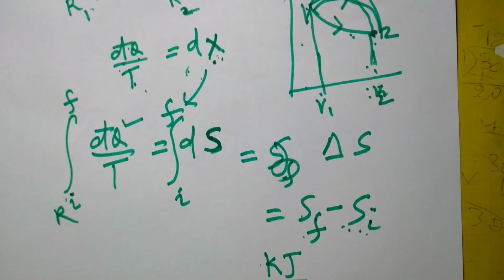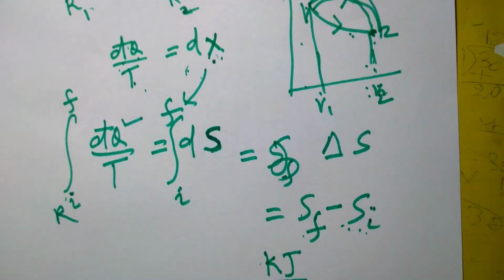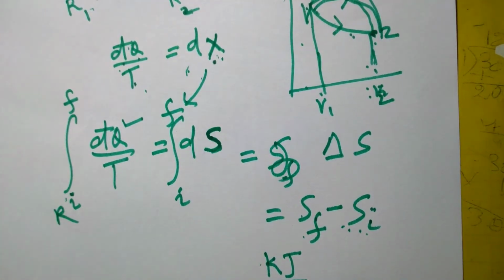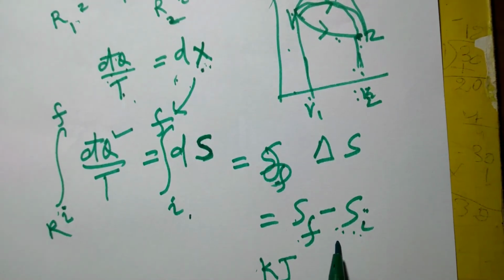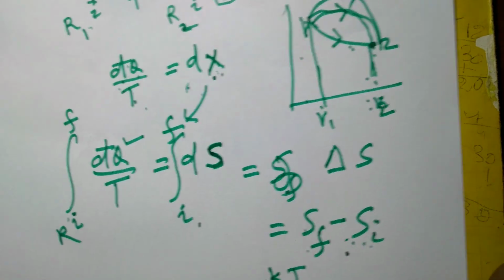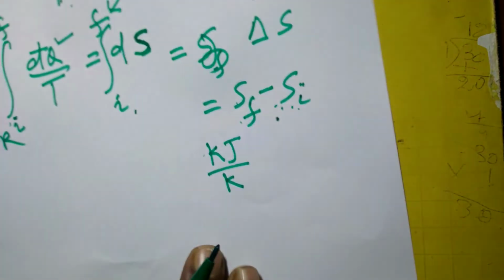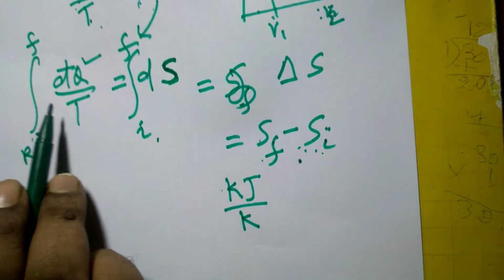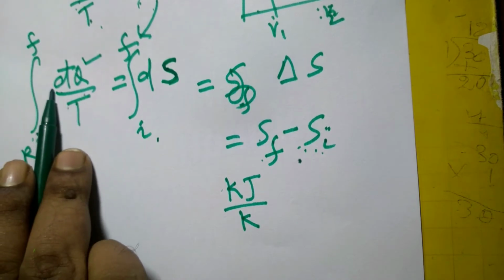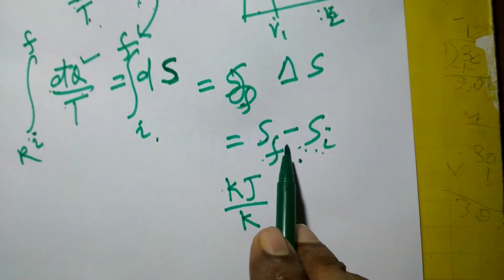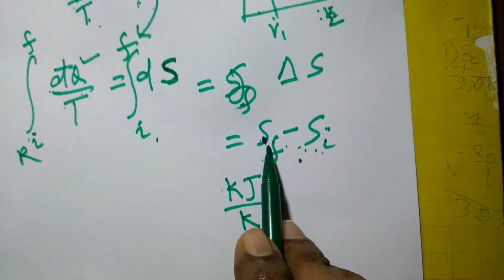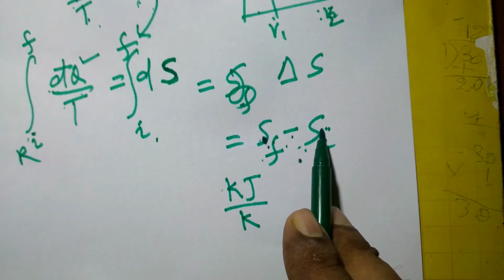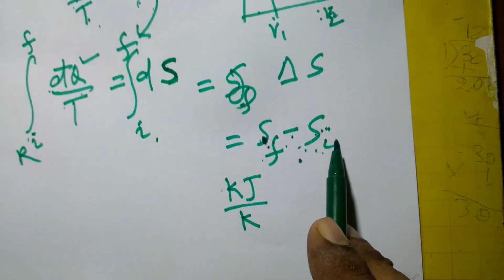There is a physical significance of entropy which we will discuss later on, but this is how the property was developed by Clausius in 1865. So the cycle integral of dq by T is equal to S_F, the total entropy at the final state, minus the total entropy at the initial state.